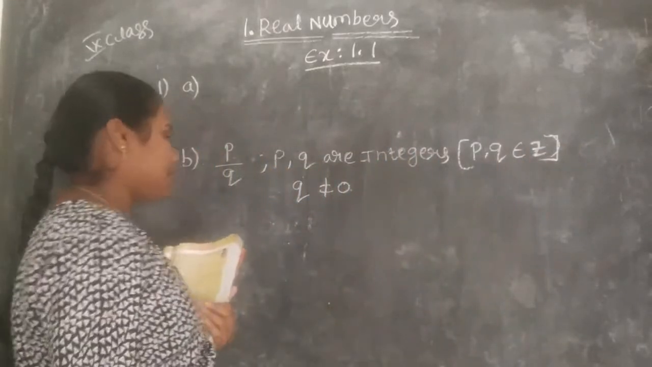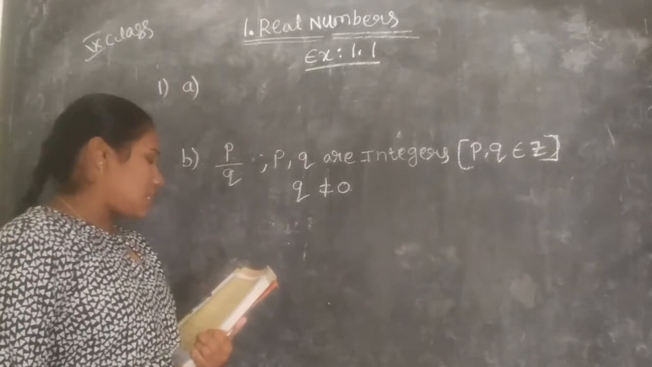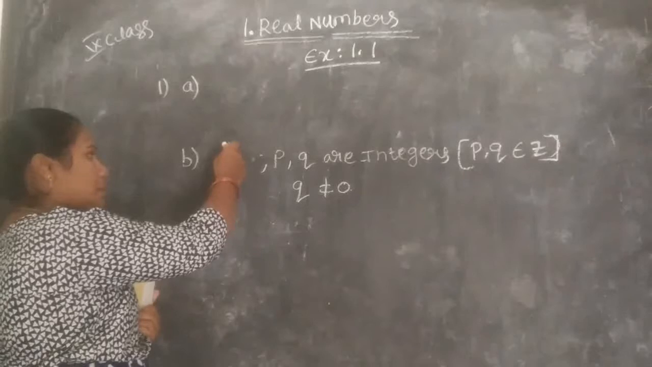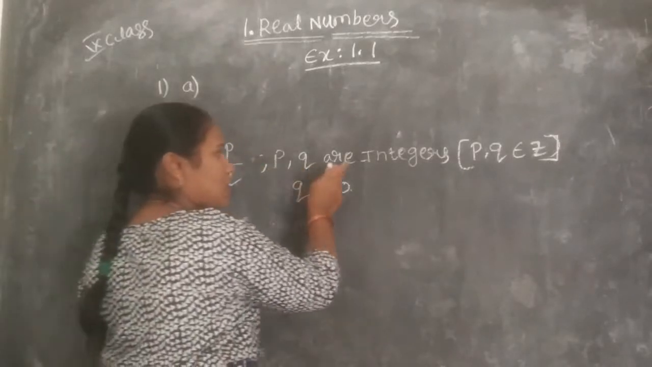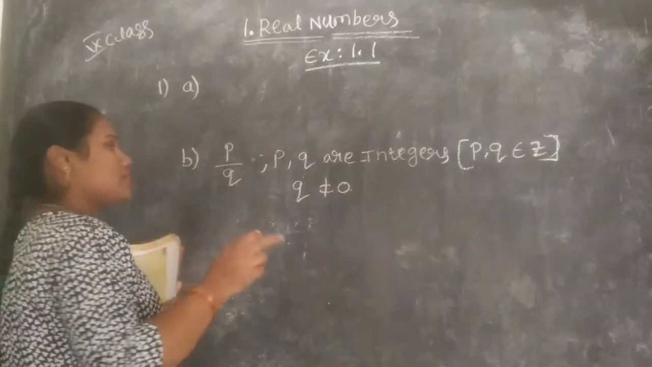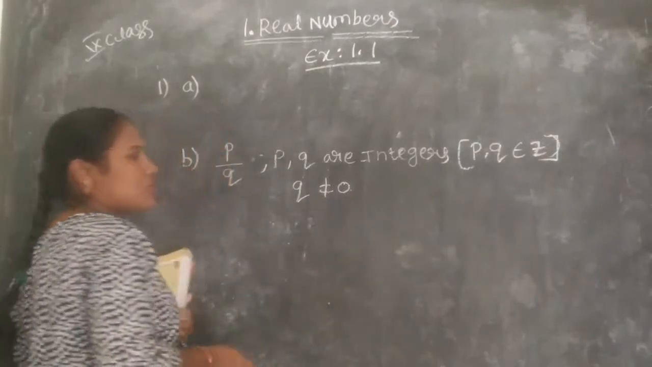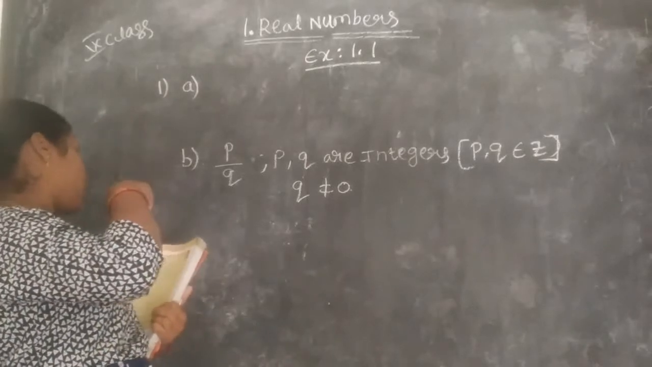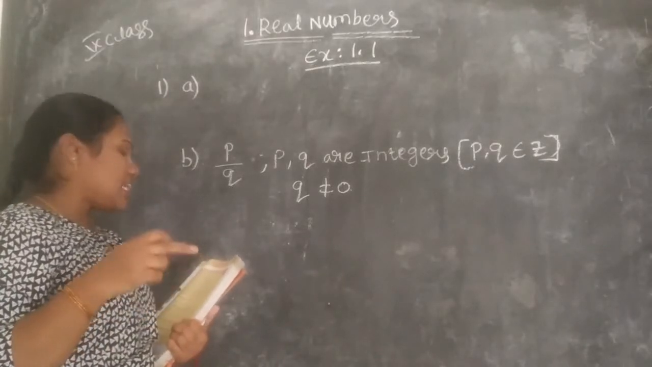So this is the second, B1. Explain rational numbers in our own words. So a rational number should be in P by Q form. P, Q are integers. It means P, Q belongs to integers, and Q not equal to 0. So let us take an example. What is the first one? Write any 3 rational numbers.